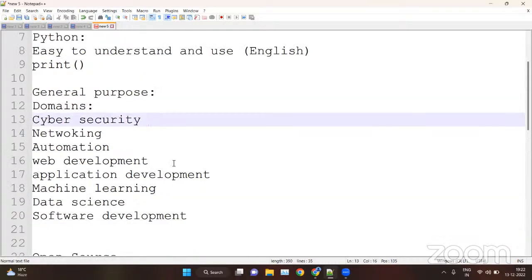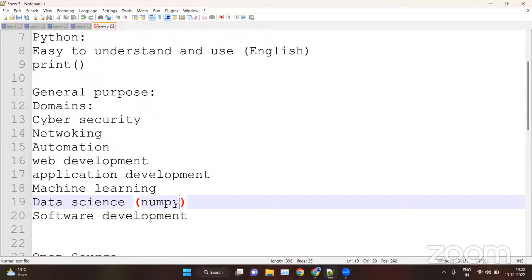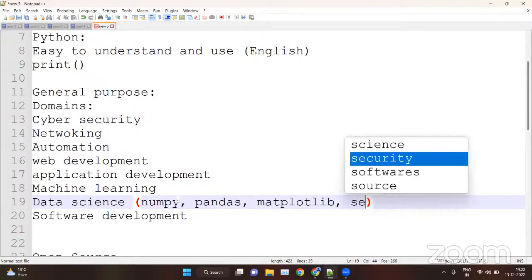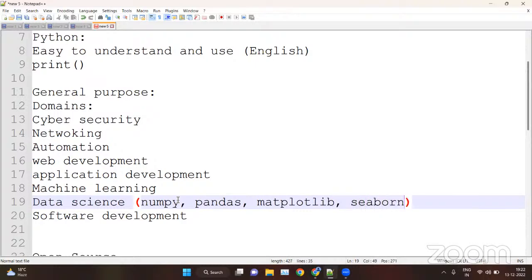For data science, we have libraries for specific purposes. For example, we have NumPy, Pandas, Matplotlib, Seaborn, and Plotly, Cufflinks, etc. These are the libraries that we can use inside machine learning and Python.